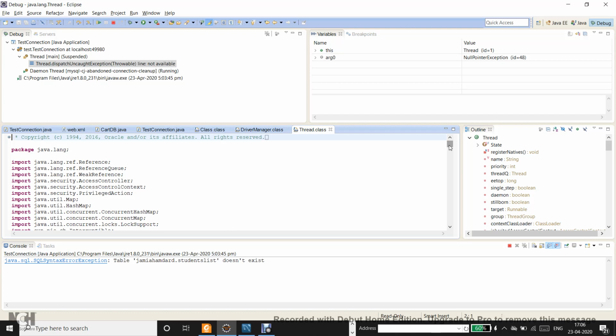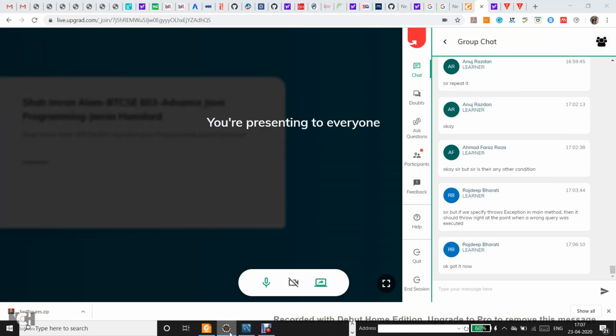So yes, that will be corrected if it is not pointed to by some other program. But the connection object could be reused by some utility application. So the possibility is that the connection object is still referred to somewhere else, and if some other thread tries to acquire it, it may get the same connection object, or the connection object may not be available in that case. So that's the threat over here. Got it?